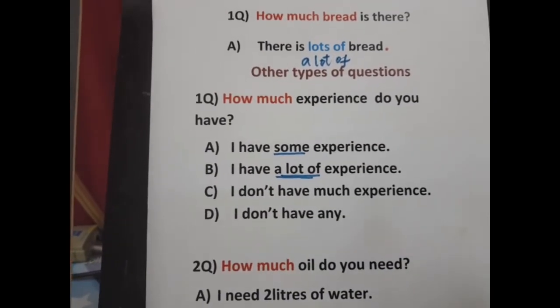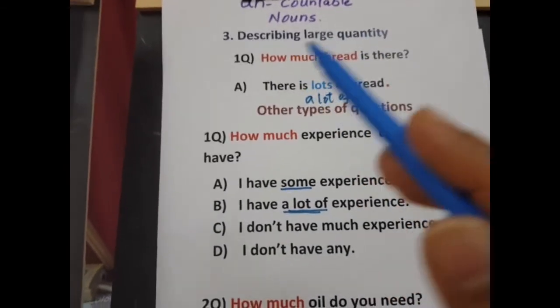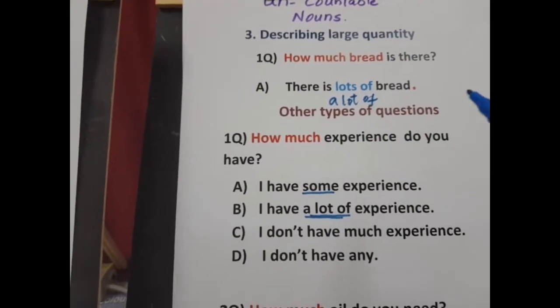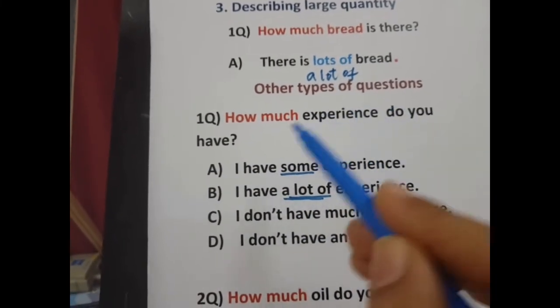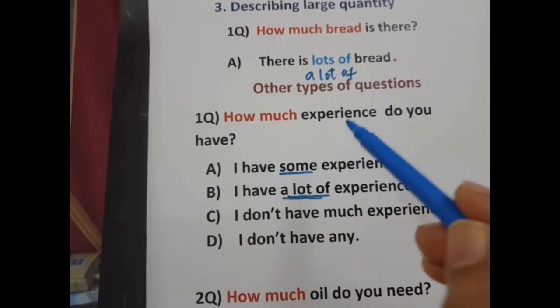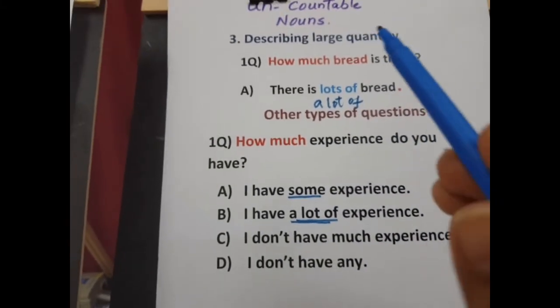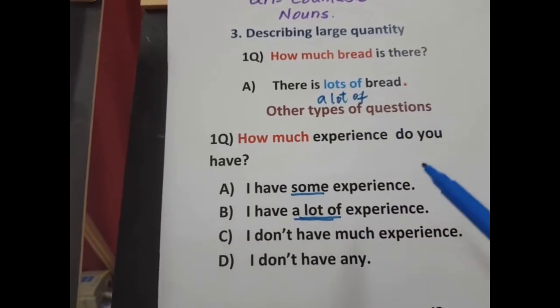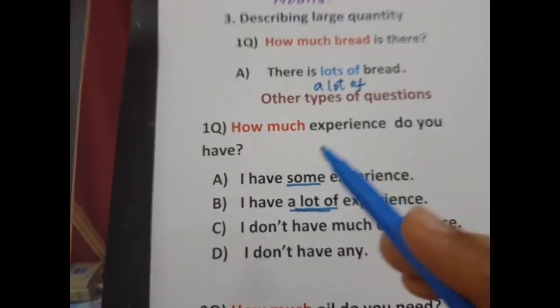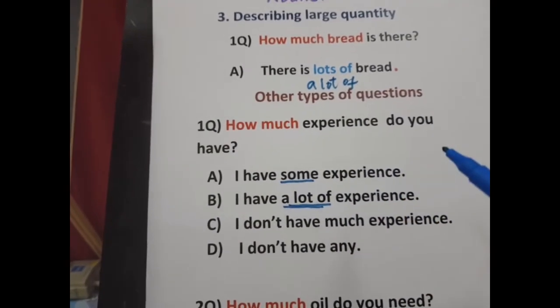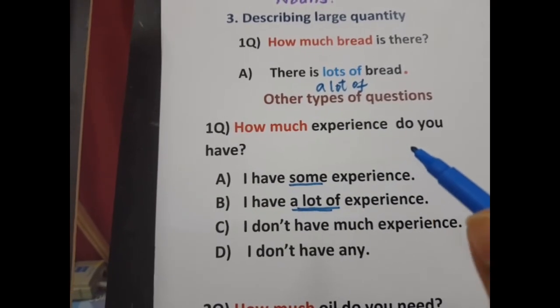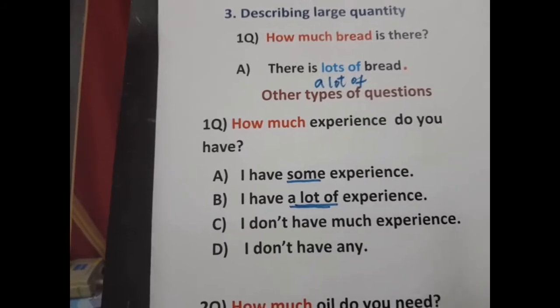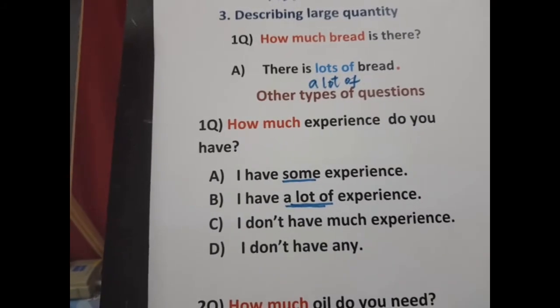Now let's see the other types of questions in uncountable nouns. Now you can ask the question, how much experience do you have? Here experience is an abstract noun. You find the uncountable nouns not only in food and drink, but also in abstract nouns. Abstract nouns are those nouns which you can't hear, touch, smell, see or taste.